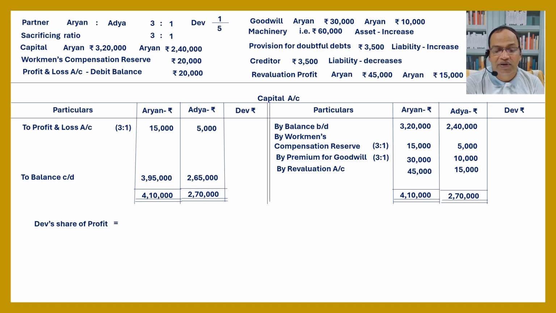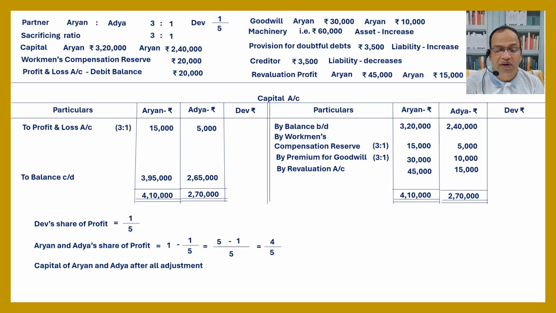Their share of profit equal to 1 by 5th. Aryan and Adya's share of profit equal to 1 minus 1 by 5th, equal to 5 into 1 is 5 minus 1, equal to 4 by 5. Clear? Capital of Aryan and Adya after all adjustment equal to 3,95,000 plus 2,65,000 equal to 6,60,000. That is 4 by 5th.